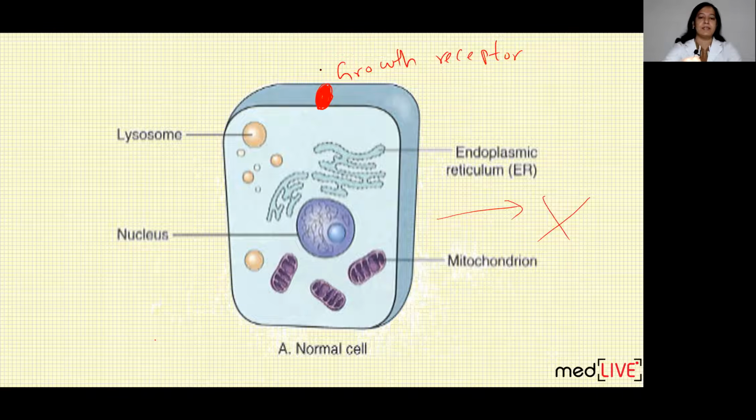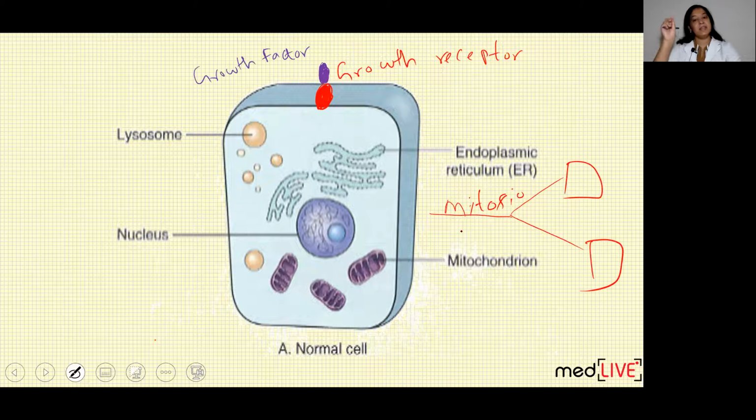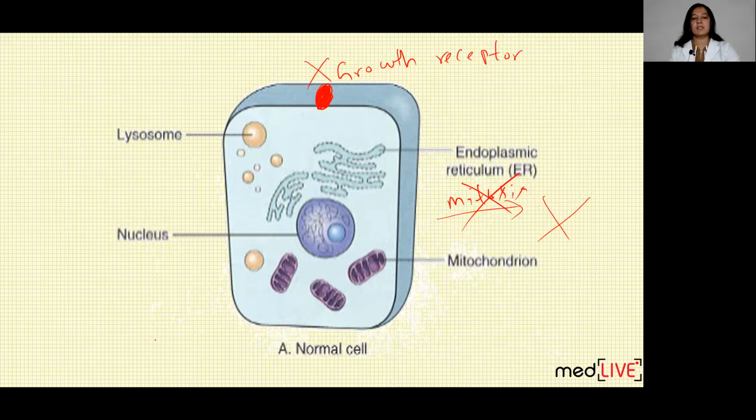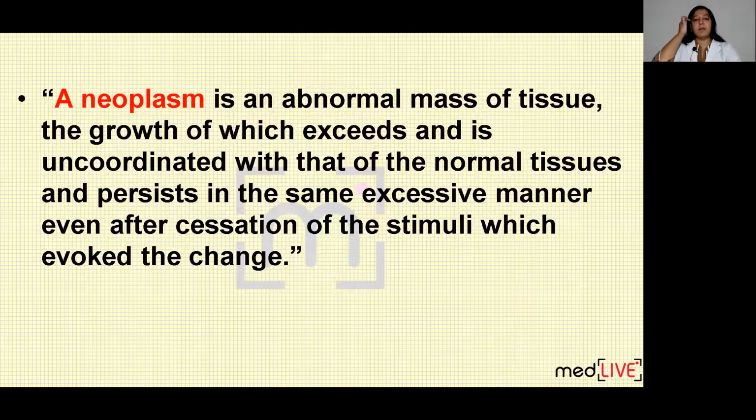When no growth factor is bound with the growth receptor, no cell division, no mitosis occurs. But when the stimulus comes, that is growth factor comes and binds with the growth receptor of any cell, then growth occurs, that is mitosis occurs. So here the growth is under regulation. Whenever growth should occur in the body, growth factor comes and gives the signal, the stimulus that growth should occur. And when no growth should occur, no growth factor is coming and mitosis is not occurring. So this occurs normally. So what happens in neoplasia?